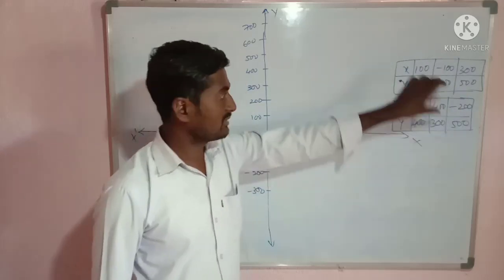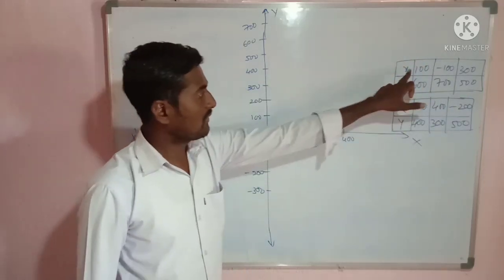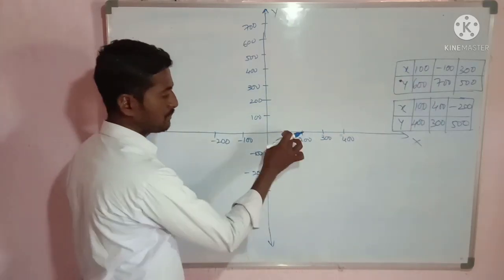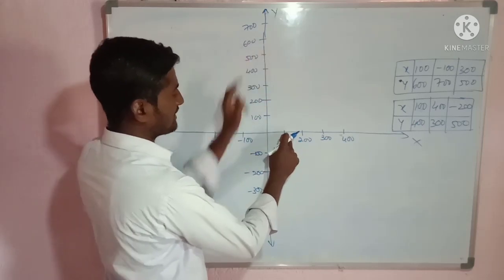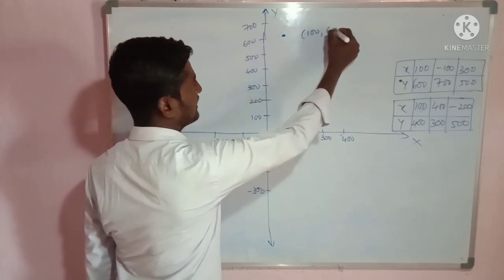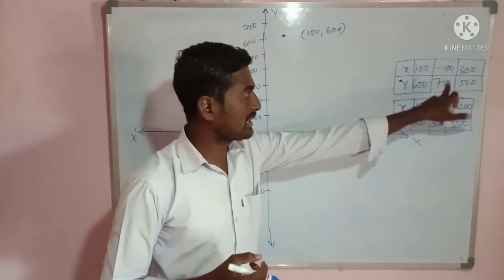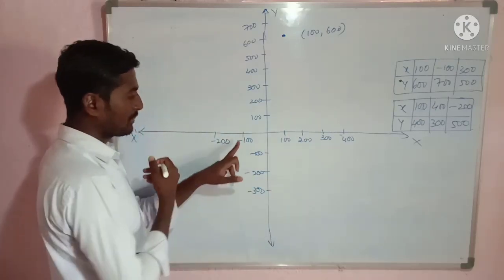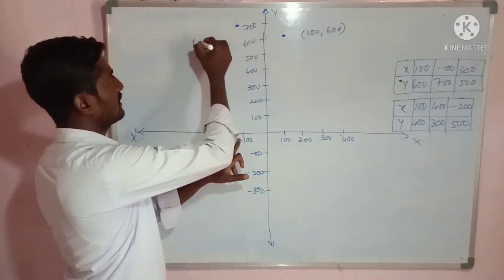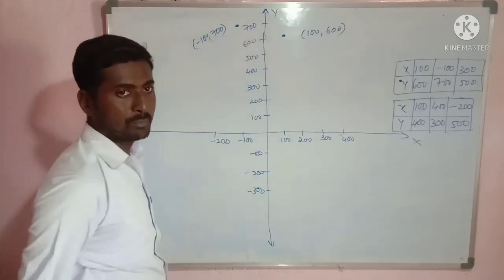Okay. First line I have to draw. This is the table for first equation. This is the table for second equation. For first equation, 100 comma 600: on x-axis plus 100, on y-axis plus 600. The point will be here. So this is 100 comma 600. Okay. Then second, minus 100 comma 700. Minus 100 will be here, 700 will be here. So this is minus 100 comma 700. Okay, this is the second point.